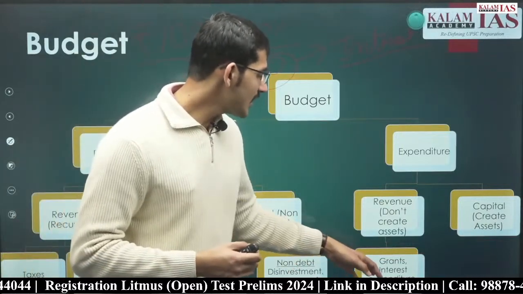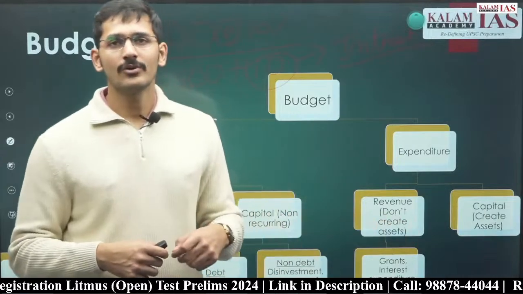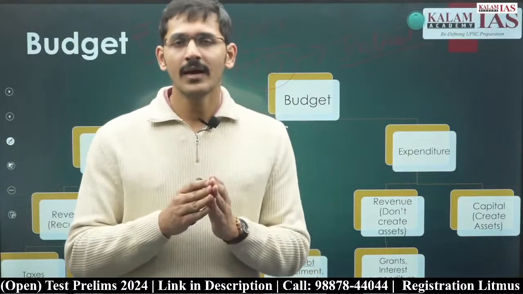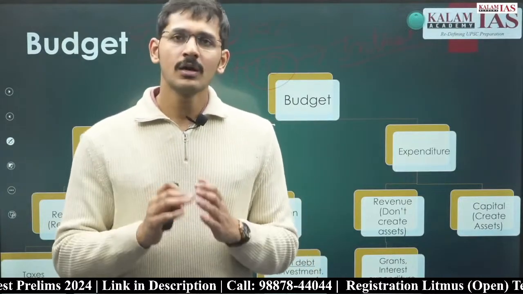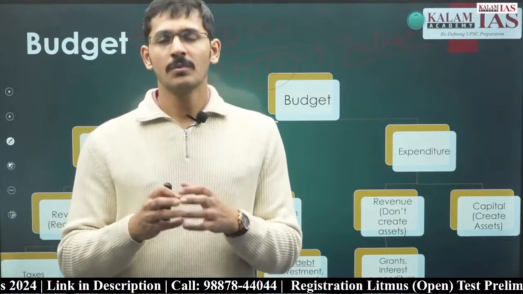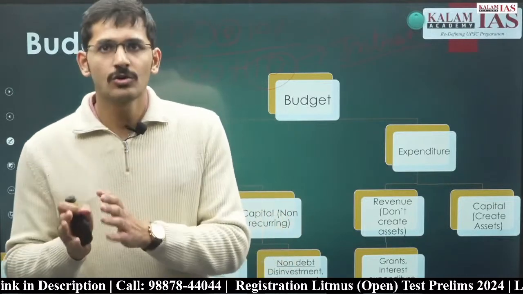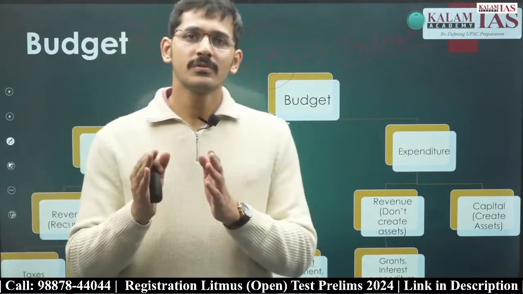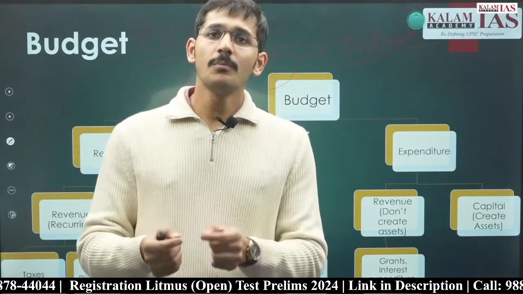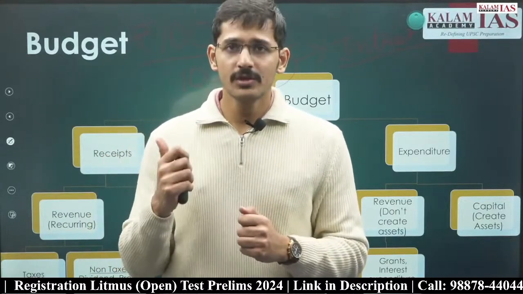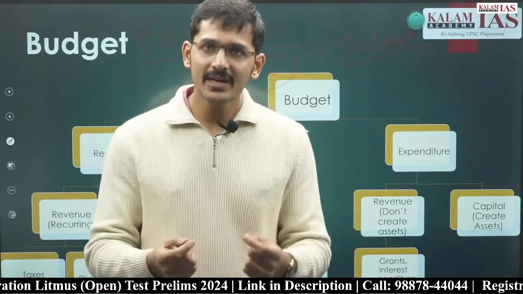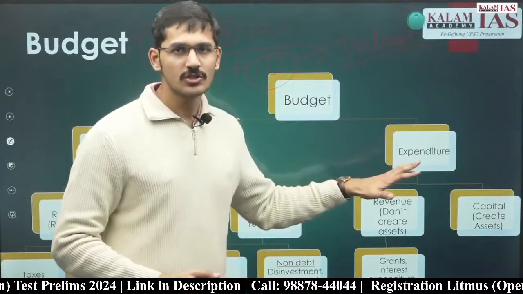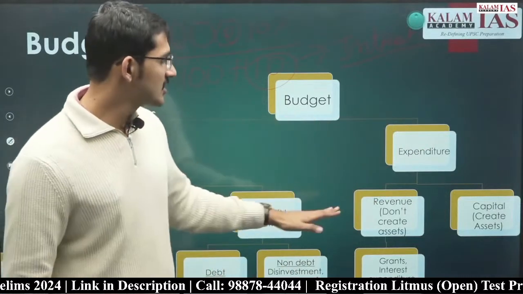Similarly, if there is any interest expenditure, the government of India has taken a loan. Now we know taking a loan and repaying a loan or recovery of a loan, all that becomes part of capital account. But the interest on the loan, whether the government of India is receiving it or paying it, becomes part of revenue account. When the government of India receives it, it becomes part of revenue receipts. When the government of India is paying interest on any loan that it has taken, that becomes part of revenue expenditure. So we know interest is part of revenue.